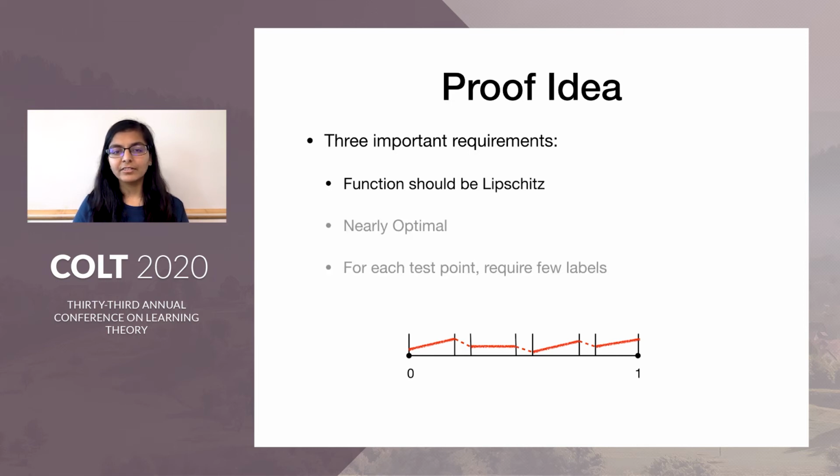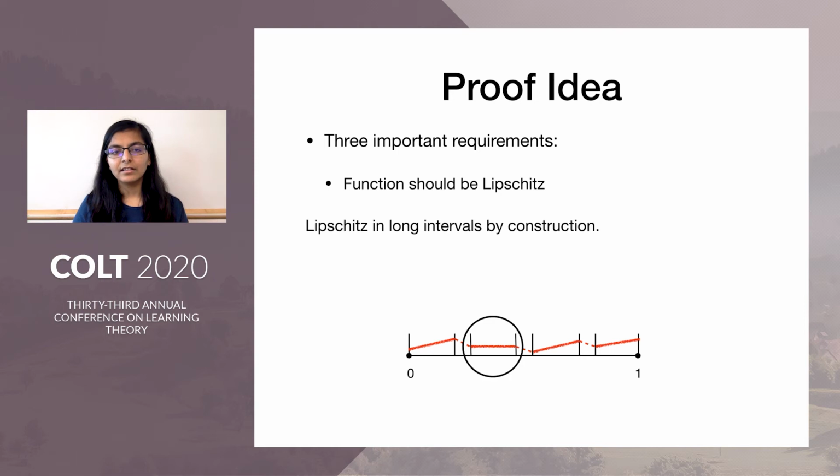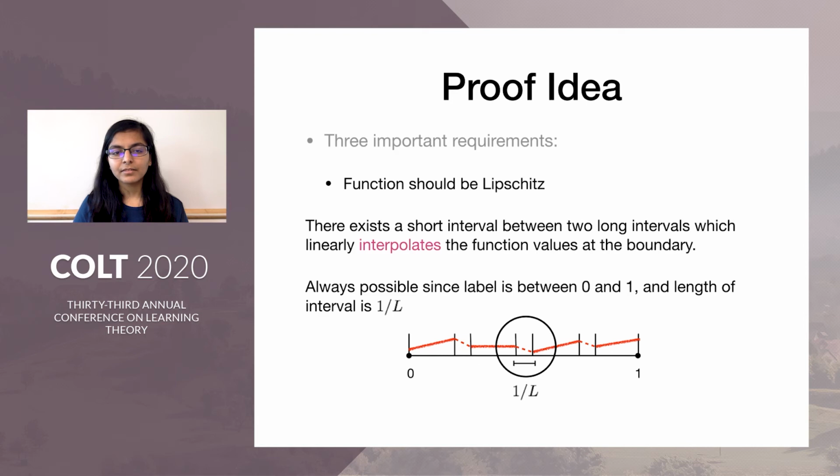First, I'll explain why the function is Lipschitz. Note the function is Lipschitz in long intervals by construction because we were learning the ERM function restricted to that interval and also forcing it to be Lipschitz. For the short intervals, we were doing a linear interpolation. Note that the linear interpolation would also be L-Lipschitz because the length of the interval is 1 over L and the function values are bounded between 0 and 1. This completes the proof that the function is Lipschitz.